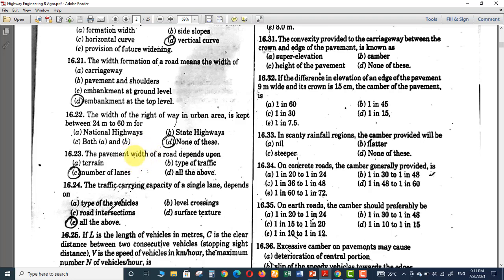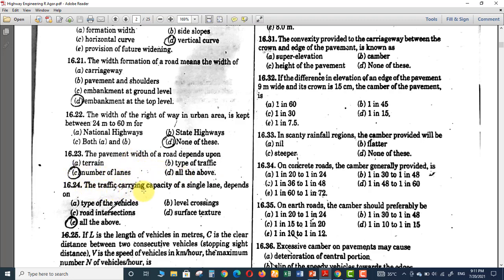So the dimension of the pavement will depend upon the number of lanes. Either it is one lane, single lane, double lane, or more. So terrain and type of traffic doesn't matter. So the right answer is number of lanes.